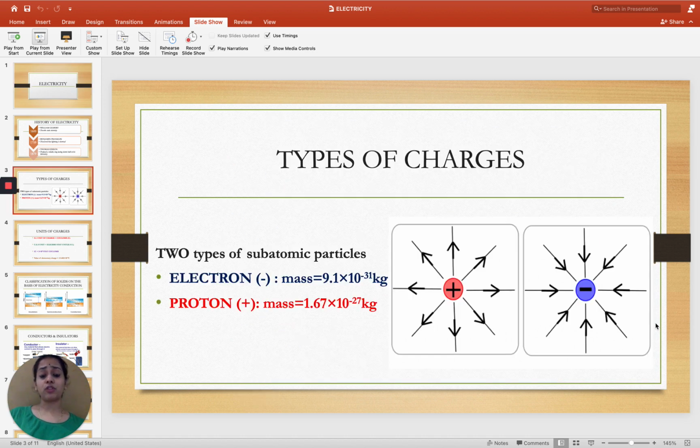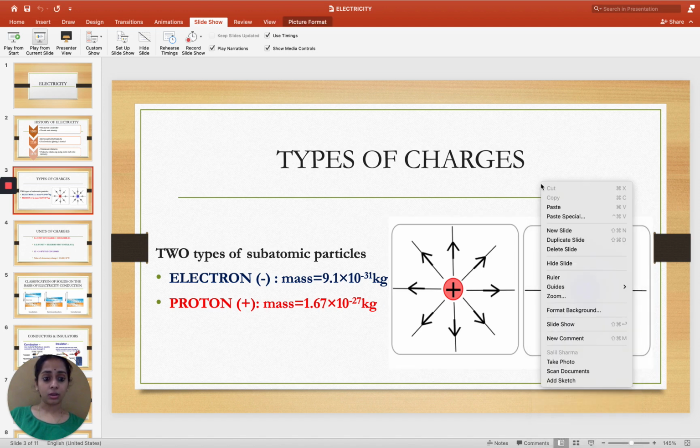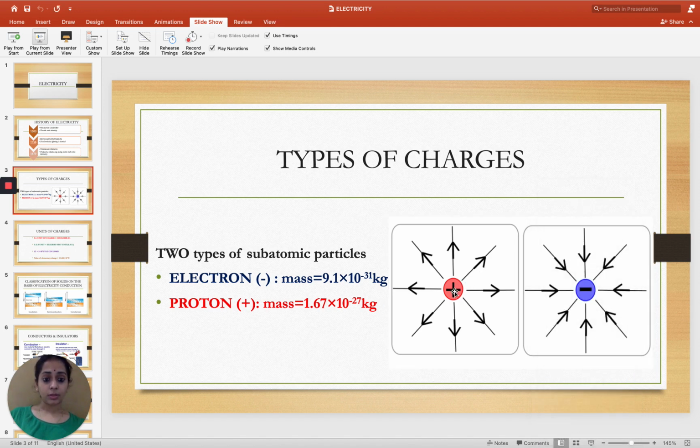Then what are the types of charges that are involved in producing electricity? There are basically, as you can see here, two types of charges. Positive charge, from where you can see these are the electric field lines. And the orientation of electric field lines from positive charges, they are actually going away from the positive charges. So positive charge acts as a source for electric field lines, whereas negative charge, shown by a symbol minus, acts as a sink for the electric field lines.